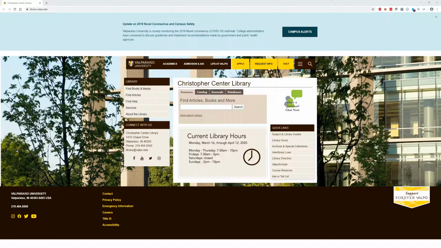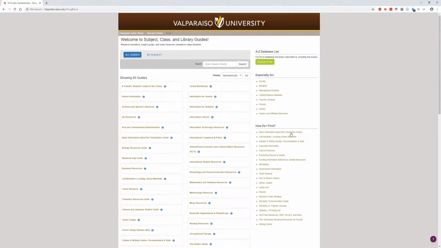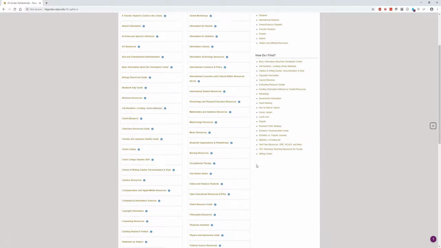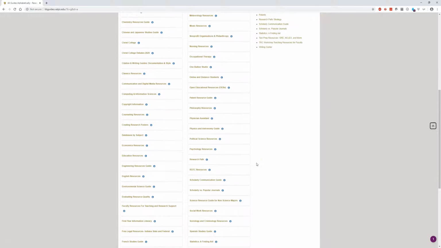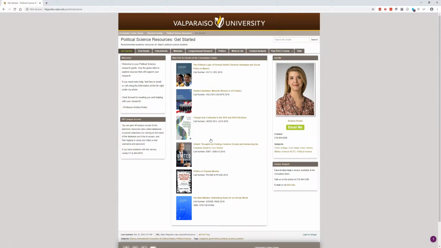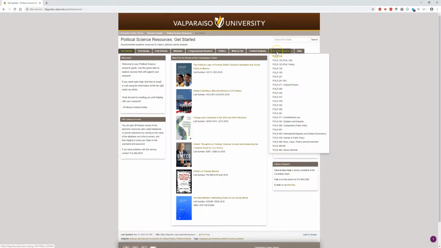And once you're there, we're going to go on the right side of the page and click on Subject and Library Guides underneath Quick Links. All right, and once you're there, you're going to want to scroll down to Political Science Resources. It's in alphabetical order. Once you get there, go ahead and click. Now you're going to go to your class page. You'll see I highlighted your political science course. We're going to scroll down to Political Science 290.